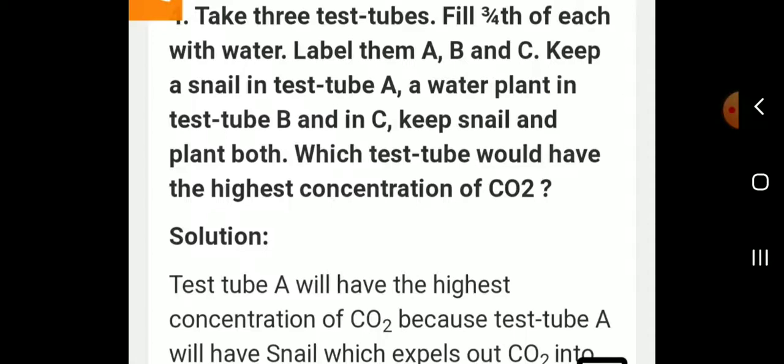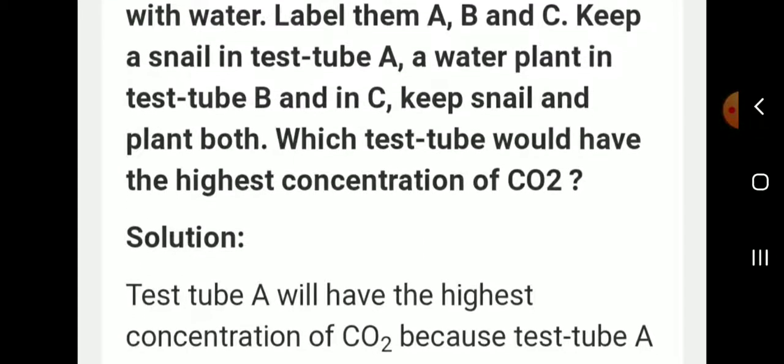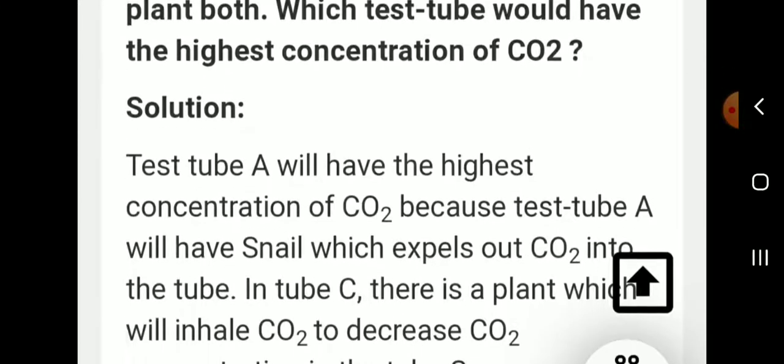Next, an experiment. Take 3 test tubes. Fill 3/4 of each with water. Label them A, B and C. Keep a snail in test tube A, a water plant in test tube B, and in C keep snail and plant both. Which test tube would have the highest concentration of CO2?